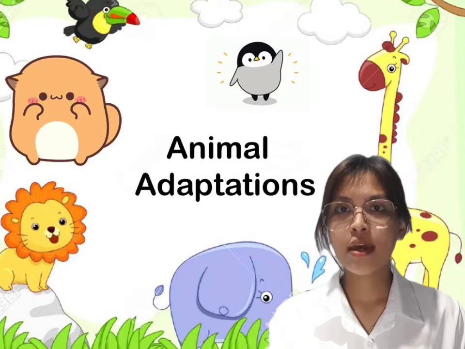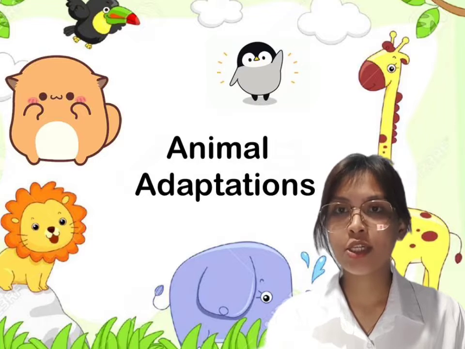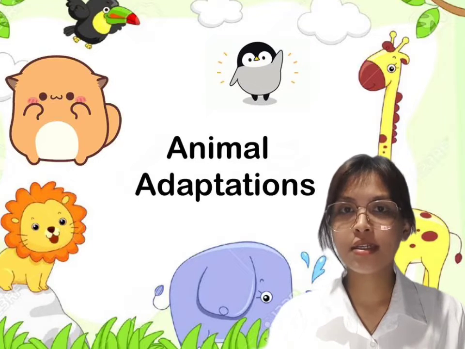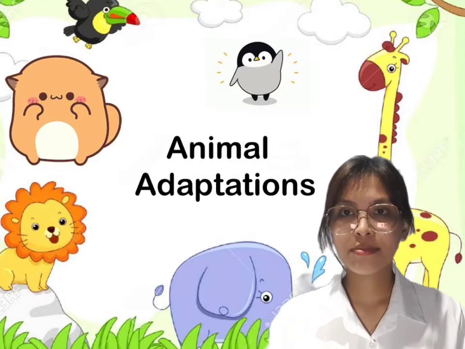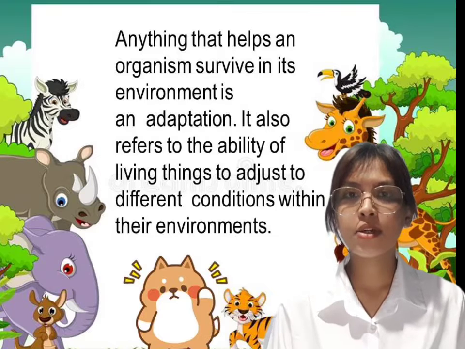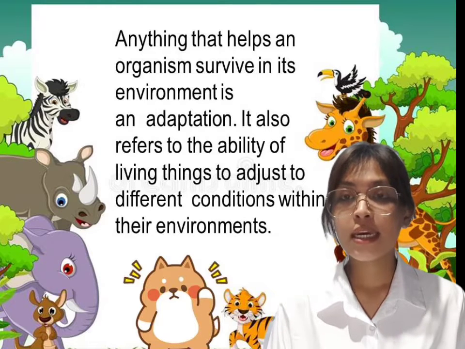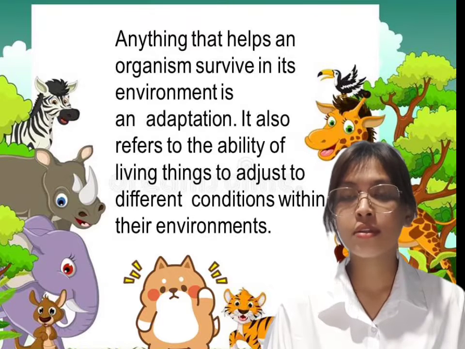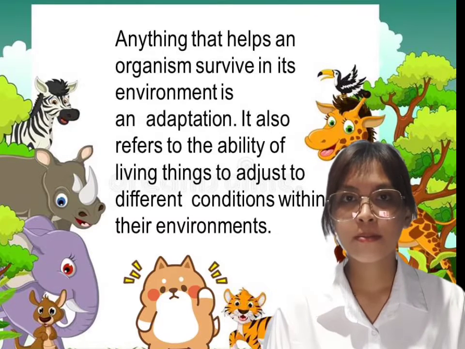To start with, let's first define what is adaptation. Adaptations are unique characteristics that allow animals to survive in their environment. Types of adaptation. Anything that helps an organism survive in its environment is an adaptation. It also refers to the ability of living things to adjust to different conditions within their environment.